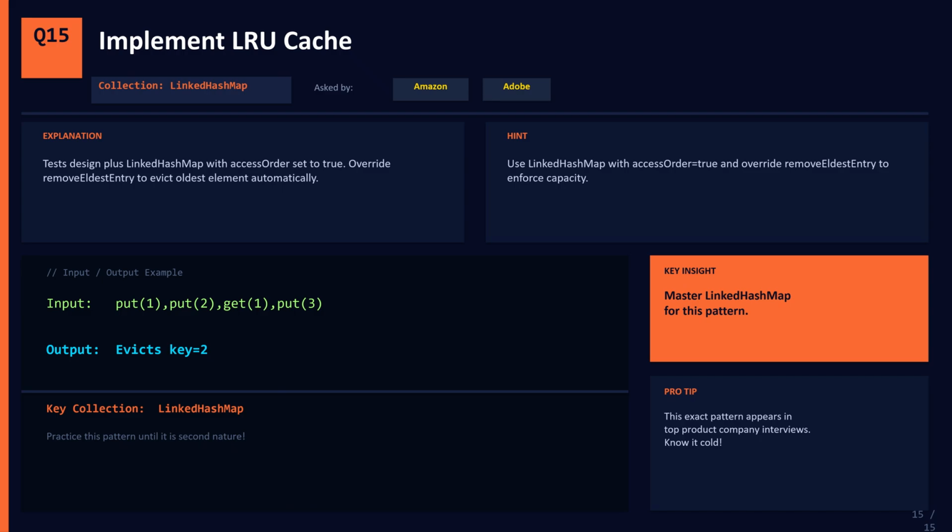For example, with capacity 2, after put 1, put 2, get 1, put 3, the cache evicts key 2 because key 1 was accessed more recently. This question tests both coding and design thinking.